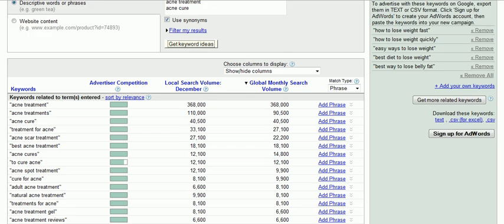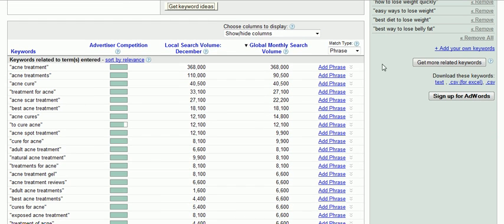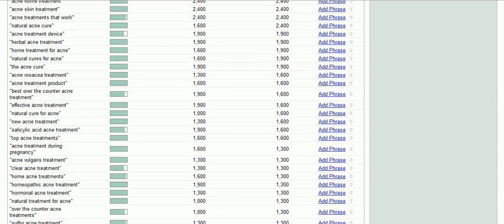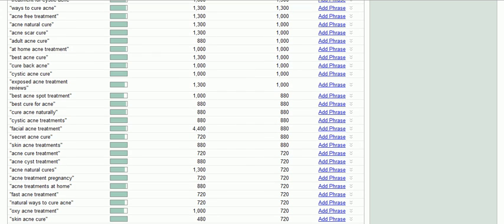You're going to use the Google AdWords keyword tools and make sure you try to do phrase match, because that gives you a little better idea as to the actual volume for certain search phrases. And look for as many keyword phrases as you can. Obviously, the longer the keyword phrase is, the less competition there is, but the less volume. So you kind of want to keep that in mind. But try to look for keywords that are above 1,000. This one, for example, would not be a bad one.